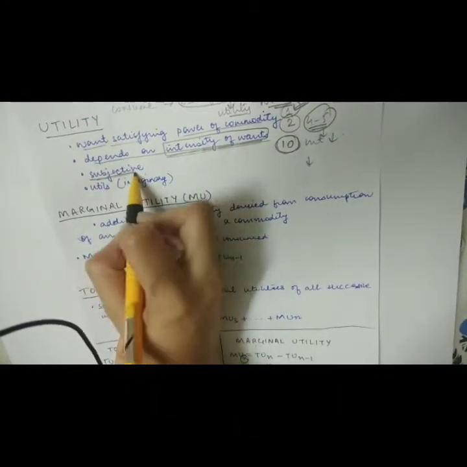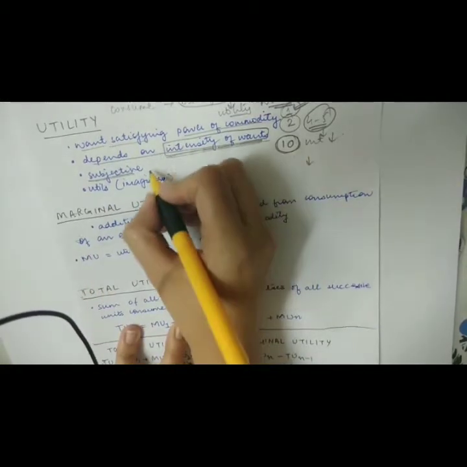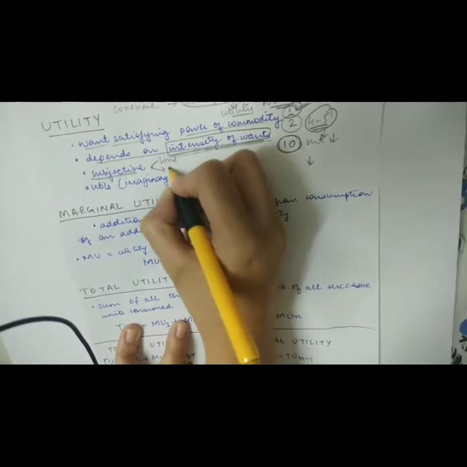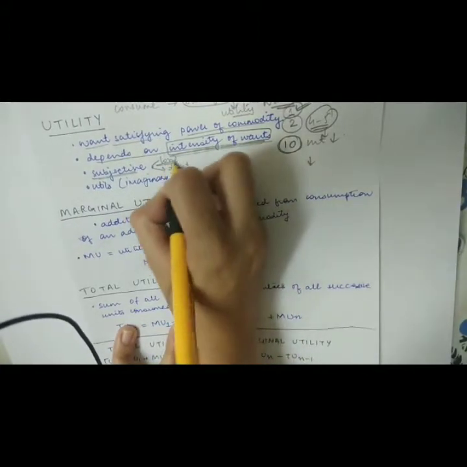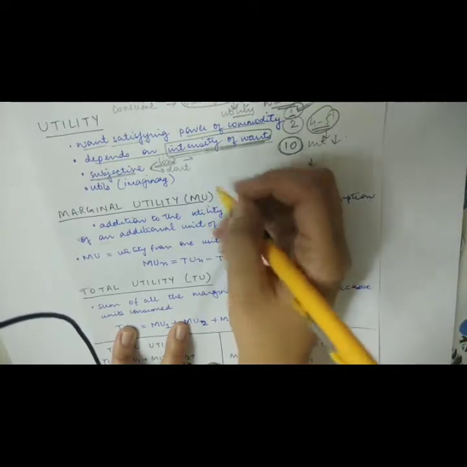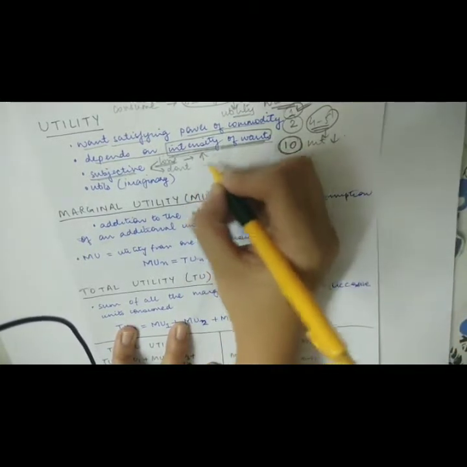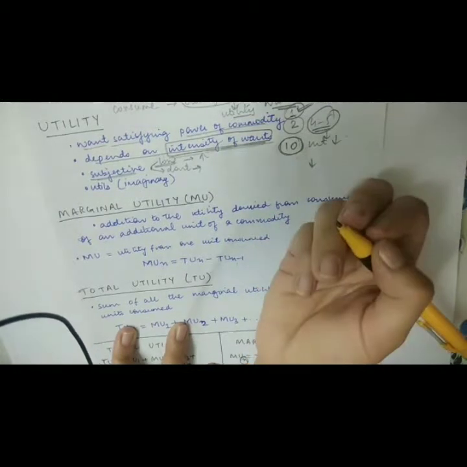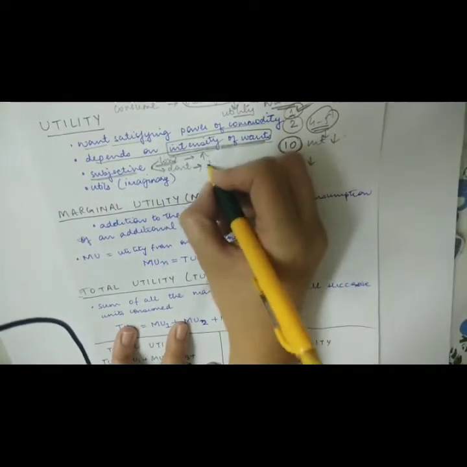Now, utility is subjective in nature. What does that mean? Suppose I love chocolates and you don't like chocolates. So when I love chocolates, then the amount of satisfaction that I'll derive from the consumption of the chocolate will be very high, and the amount of satisfaction that you will derive from that consumption will be less.